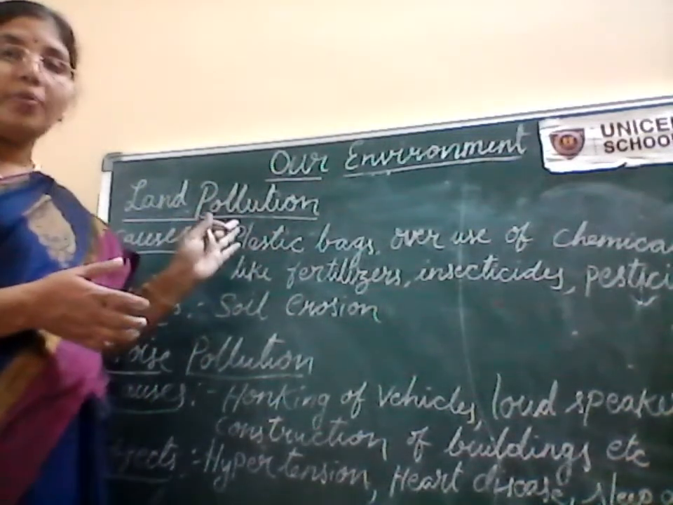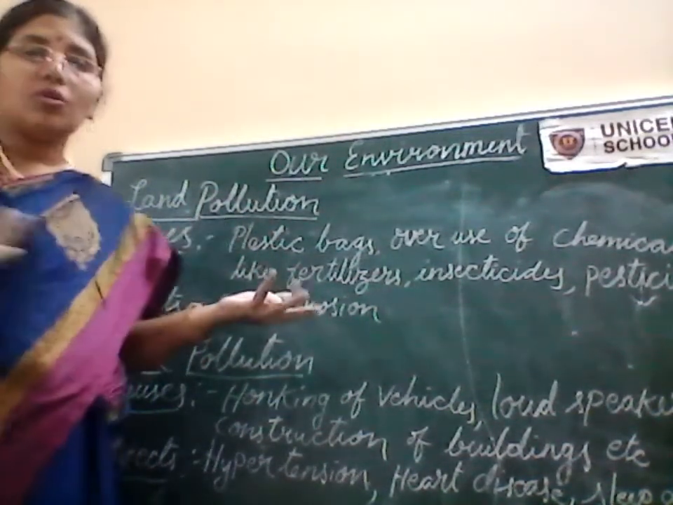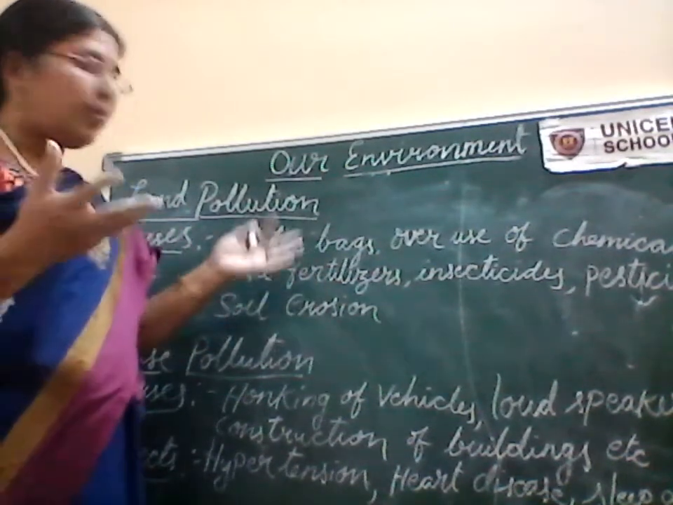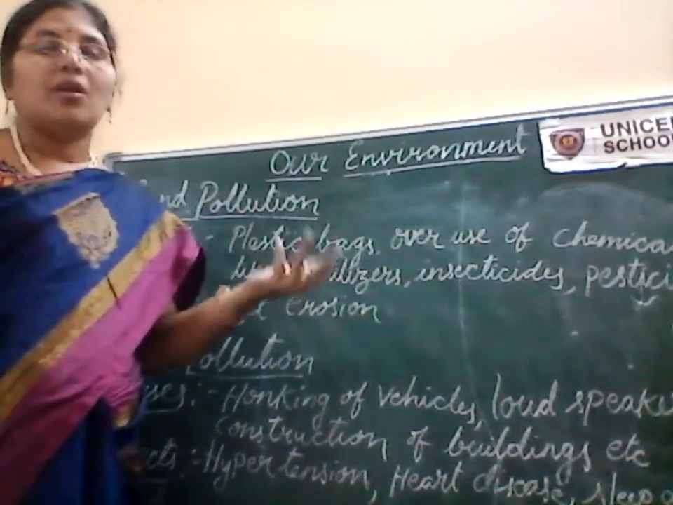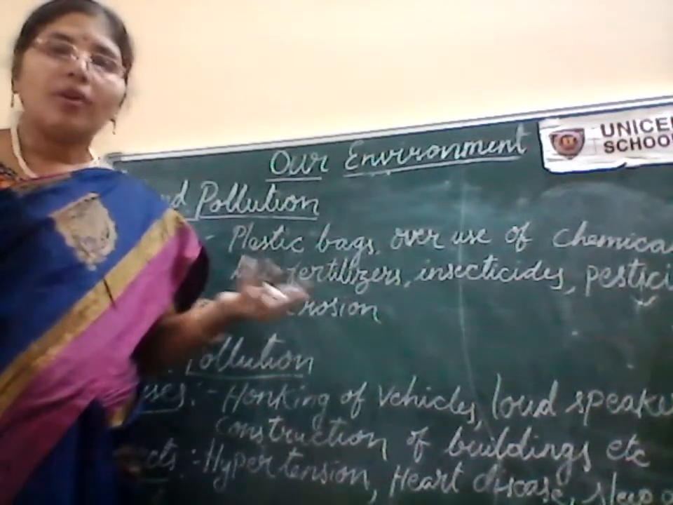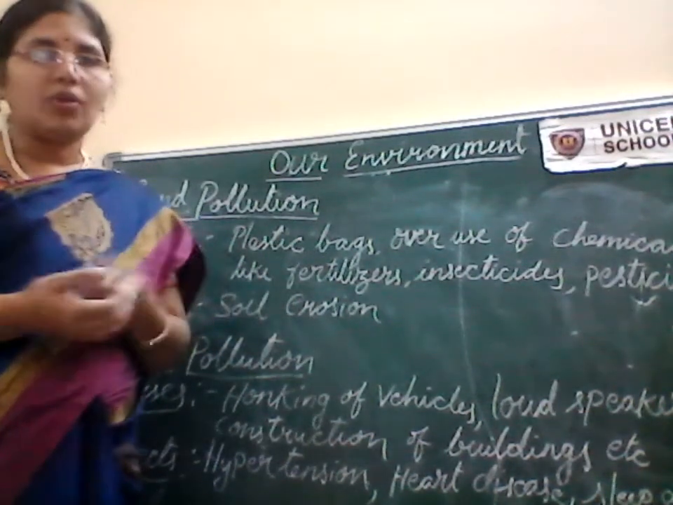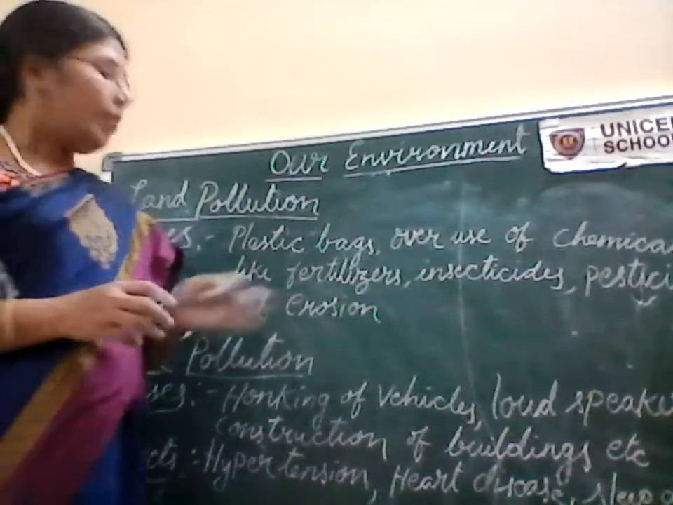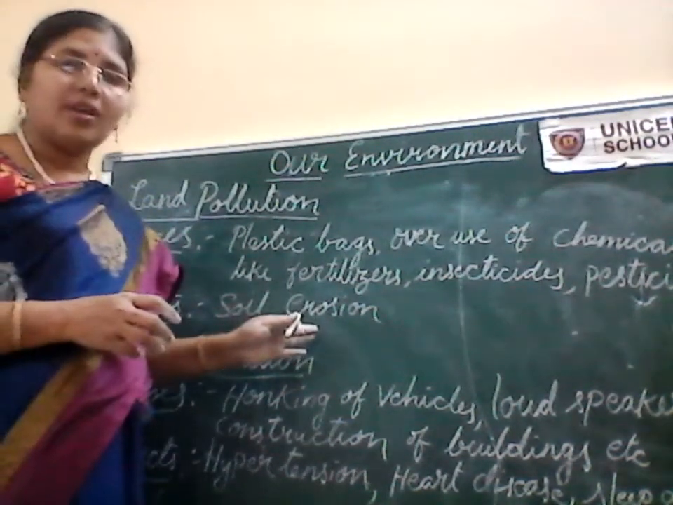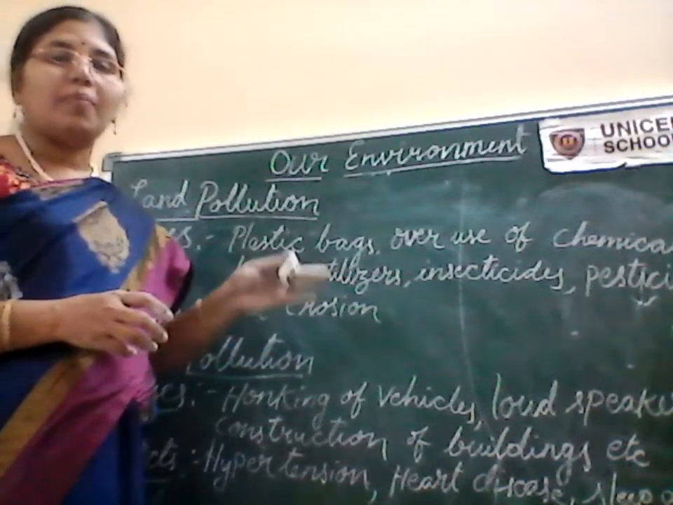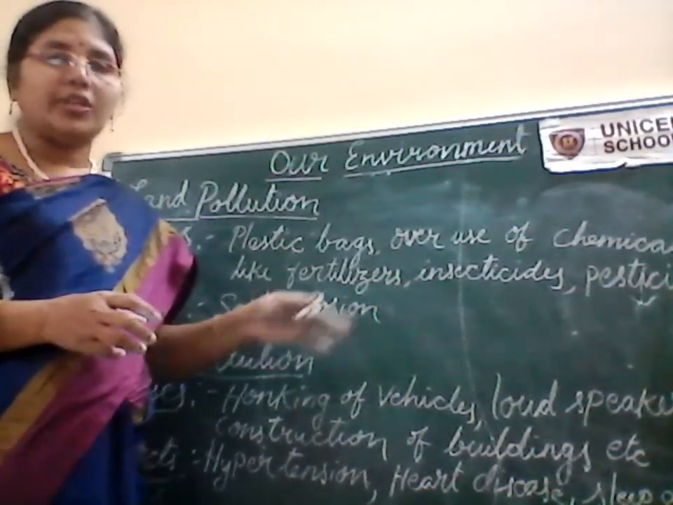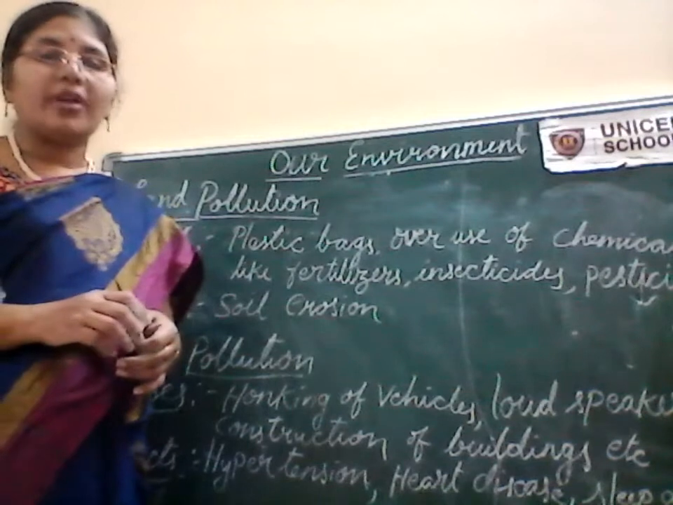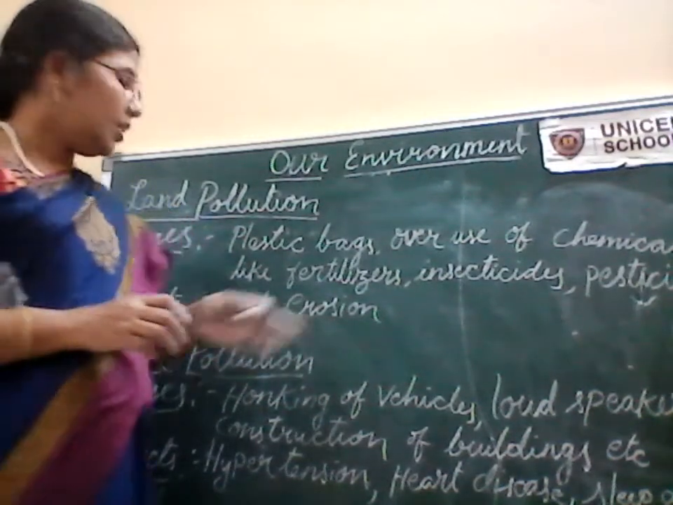Because of this land pollution, what is happening? There are no nutrients in the soil, so the plants are unable to grow properly. When the plants are not there, who will hold the soil particles? No one will hold. So there is a chance of soil erosion occurring. Once the soil erosion is very severe, then the land will become barren land and slowly it changes into a desert land where no vegetation will be seen.